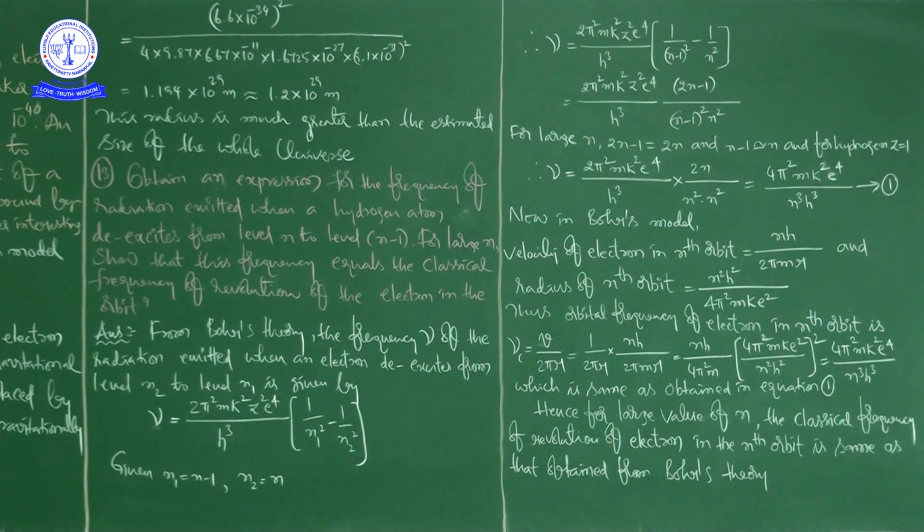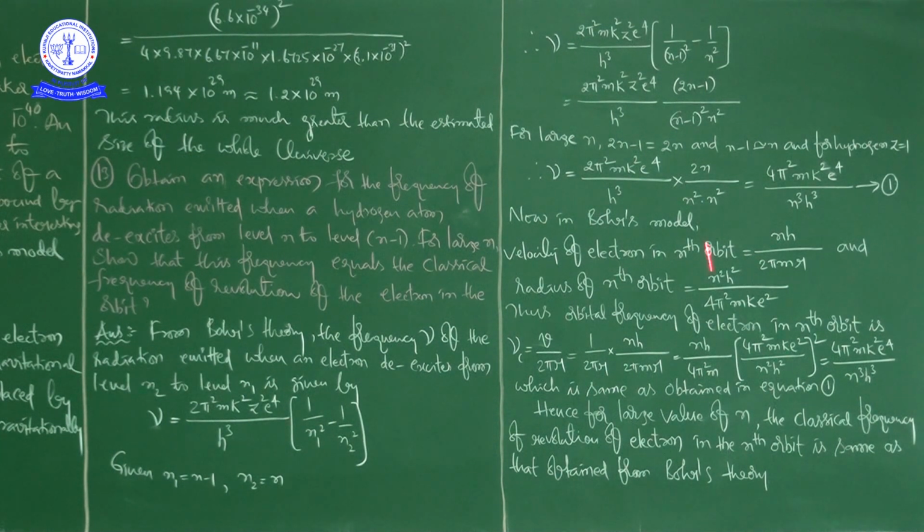Hence for large value of n, the classical frequency of revolution of electron in the nth orbit is same as that we obtained from Bohr's theory.